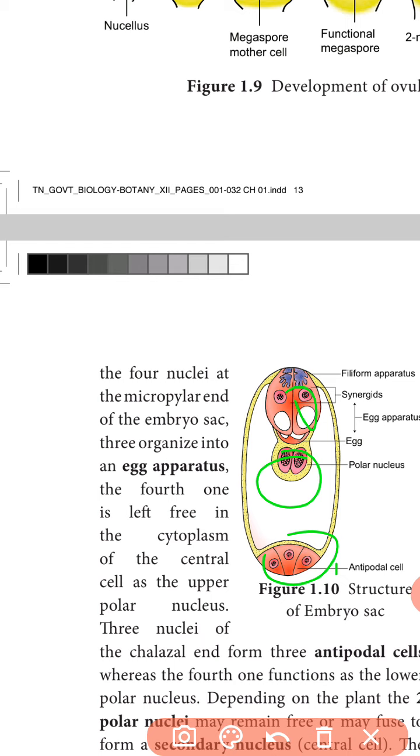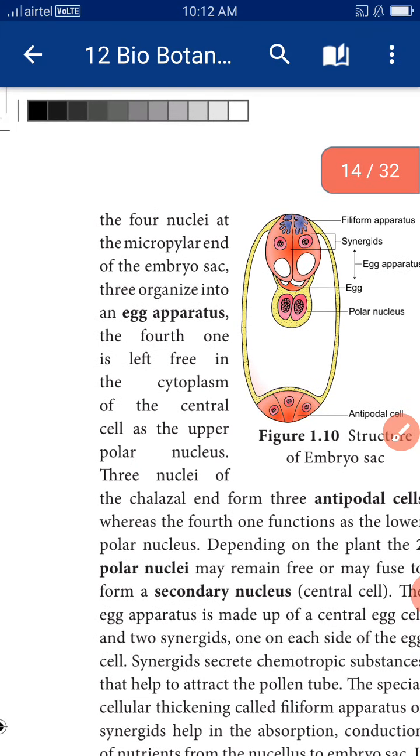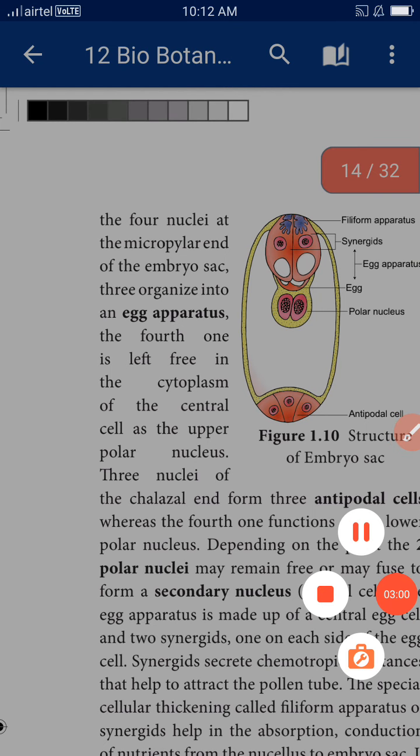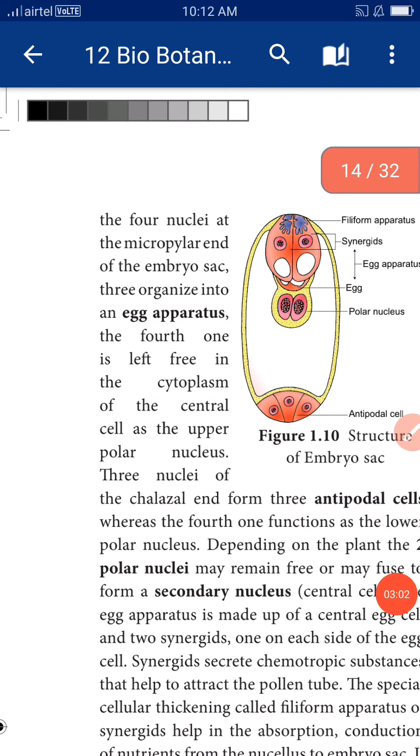The synergid cells secrete a chemotropic substance that helps attract the pollen tube. They are the nutrient-absorbing part of the embryo sac. The synergids give nutrition to the embryo sac, and they also guide the pollen tube into the egg. So three cells above, three cells below, and two central nuclei: seven cells and eight nuclei is the embryo sac formation of every angiospermic plant.